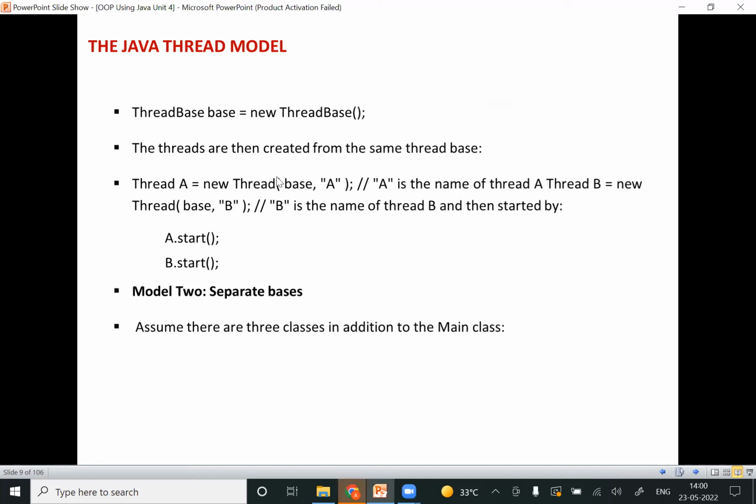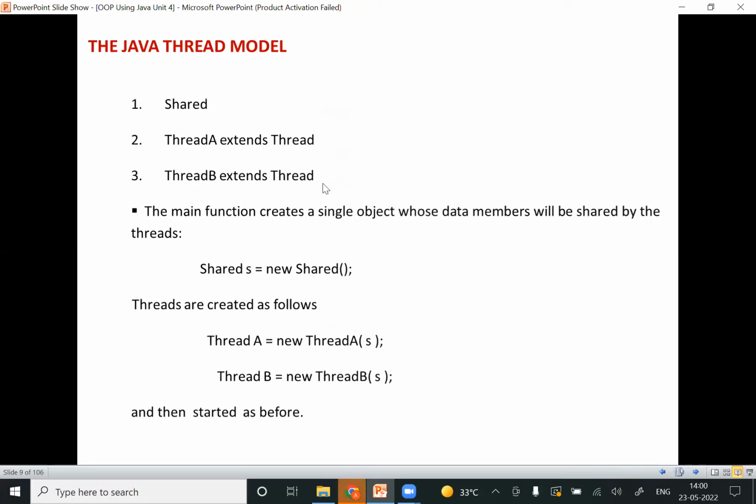So thread A will be created with the object called A and thread B will be created with the object called B, so that we can run the individual thread bases over here. That means two separate bases here. And if we want any mutual sharing of that object for both the thread instances, this is how we are going to create it. Shared S is equal to new Shared, and this object S will be used for both threads, thread A and thread B.